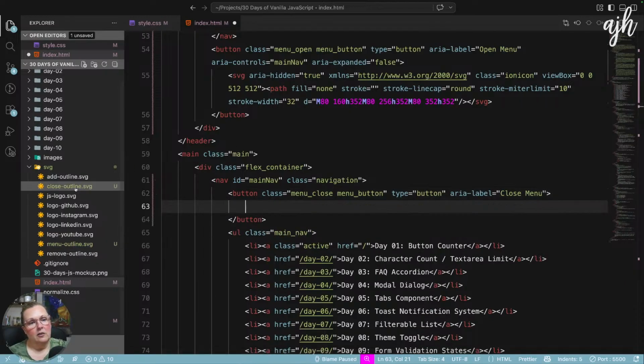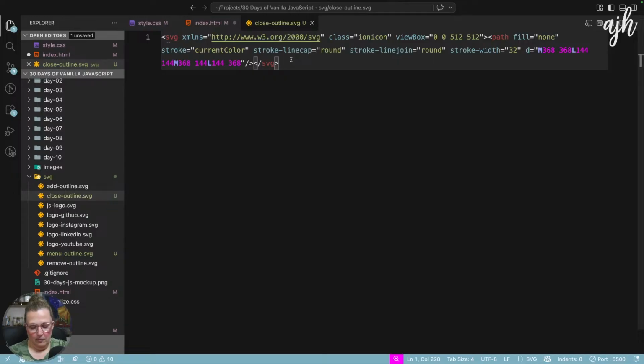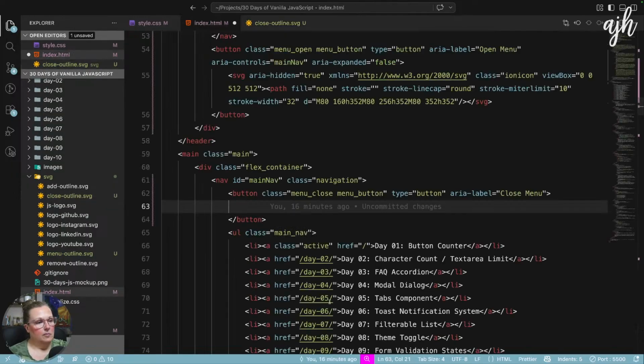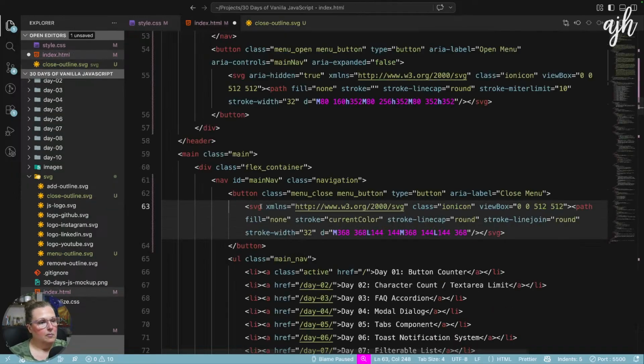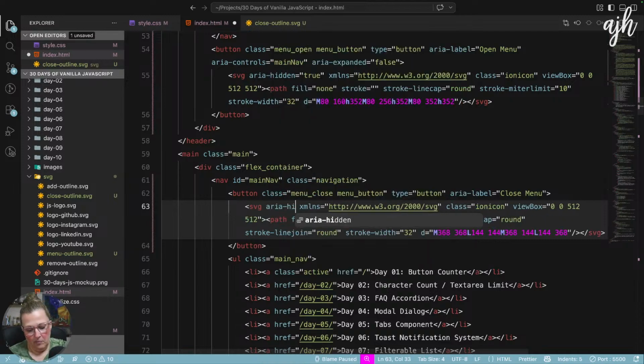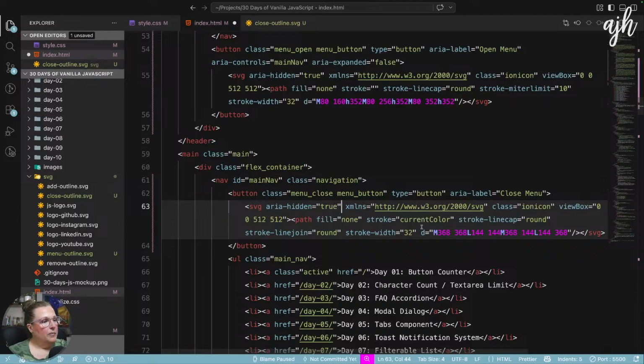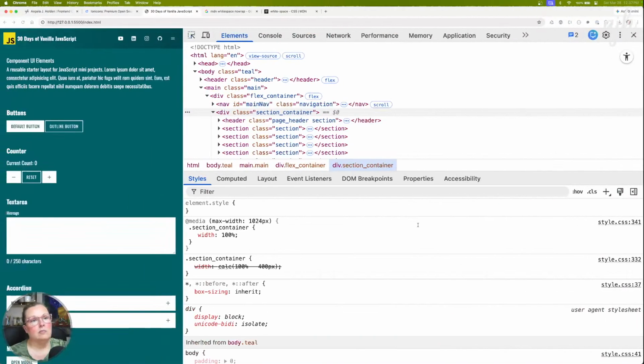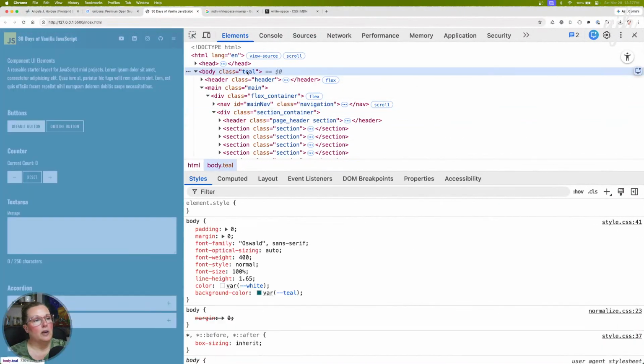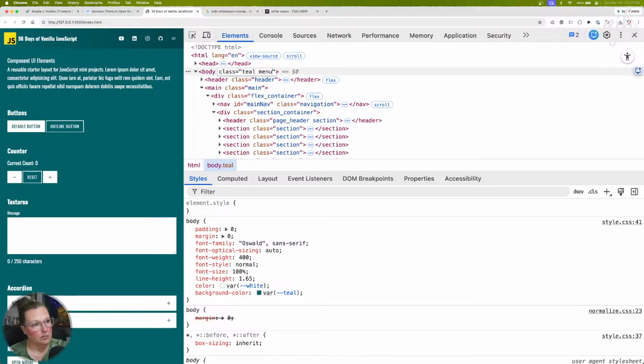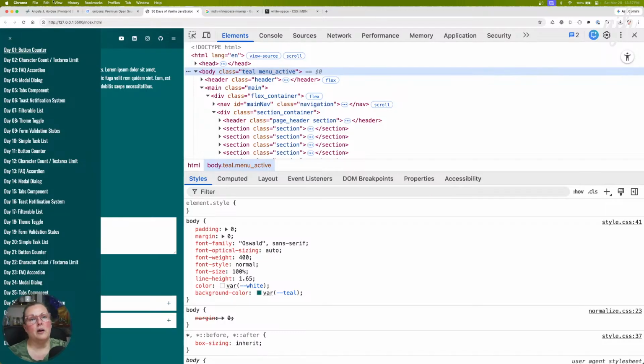And then this is our close outline right here. ARIA hidden true. And we're going to take out this stroke value. There we go.